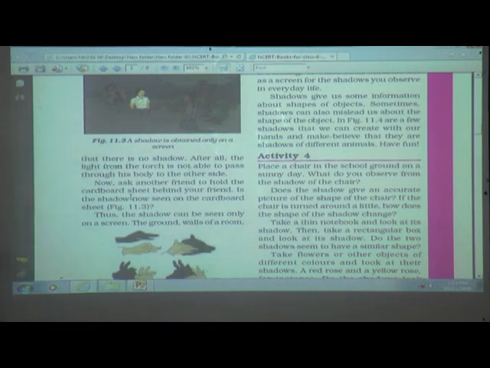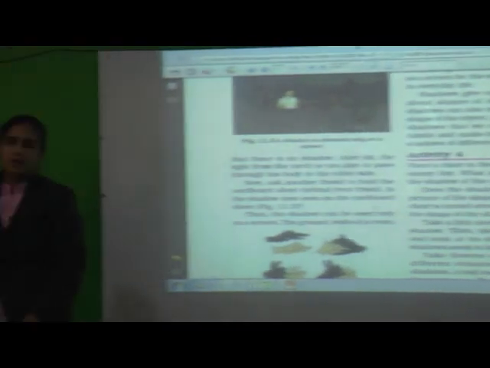Thus the shadow can be seen only on a screen, the ground, or the walls of a room, isn't it? So students, today we have studied about light and properties of light, even what is meant by shadow, properties of shadow, even we have seen the activities also. Students, you can do these activities in your home also, that will be fun for you. Okay, so do these activities, and in the next period we will see our next point, such as reflection, mirror image, like this. Okay, thank you students.